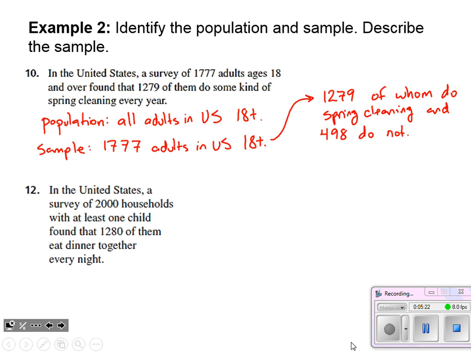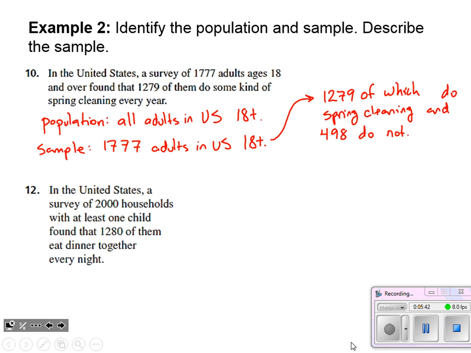And I think this should actually say of which. I'm not an English major at all, or an English teacher for that matter, but we're describing our sample. It's 1,777, and then we go further to elaborate, what about that 1,777?